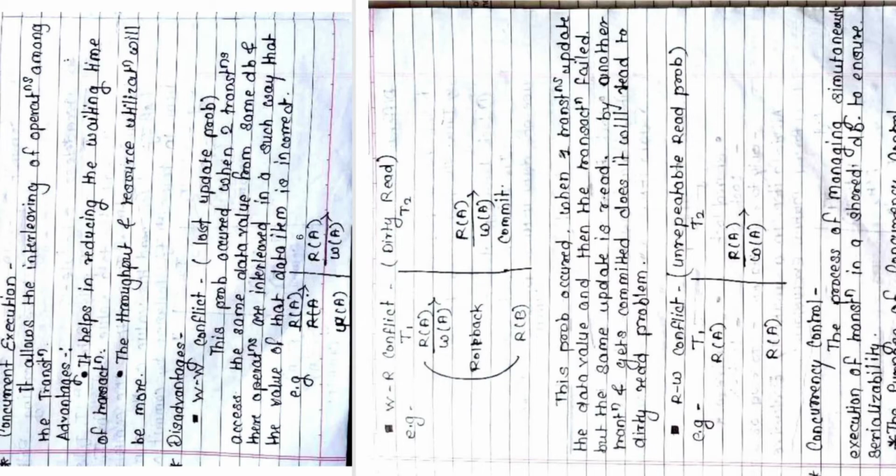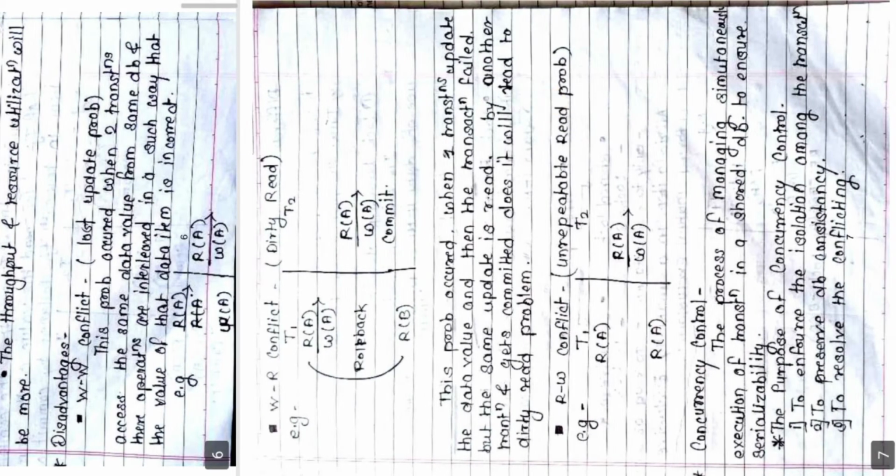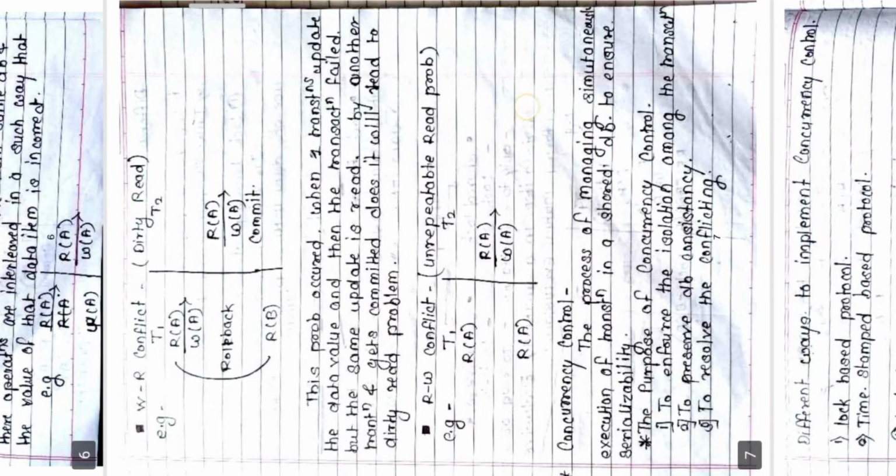In the last summer exam, I think, one question was asked from this particular topic for 7 or 10 marks. I don't remember. It was: explain lost update problem, dirty read problem, unrepeatable read problem, like that.